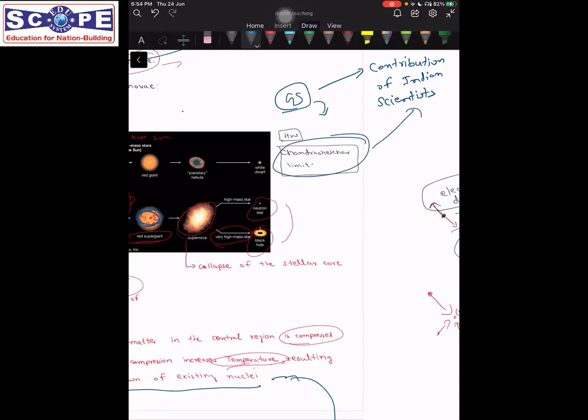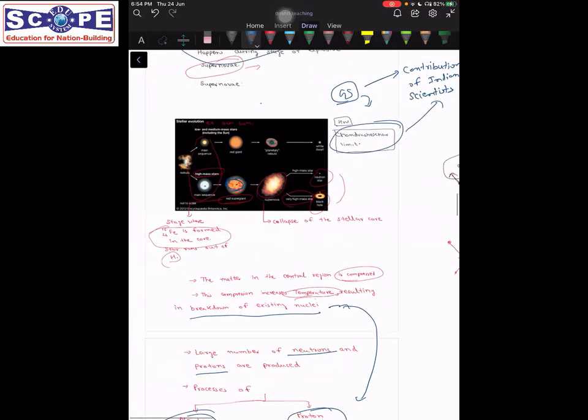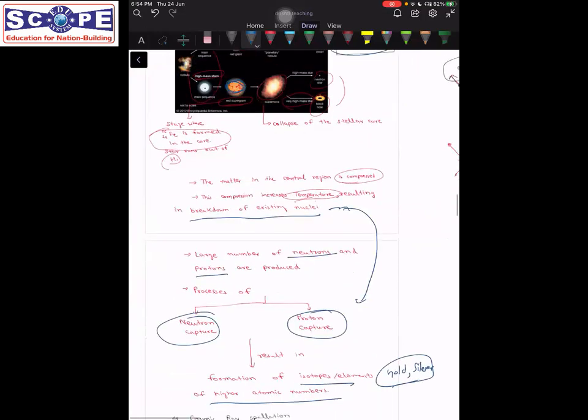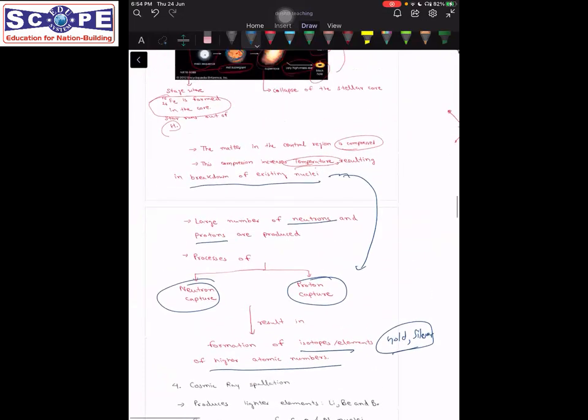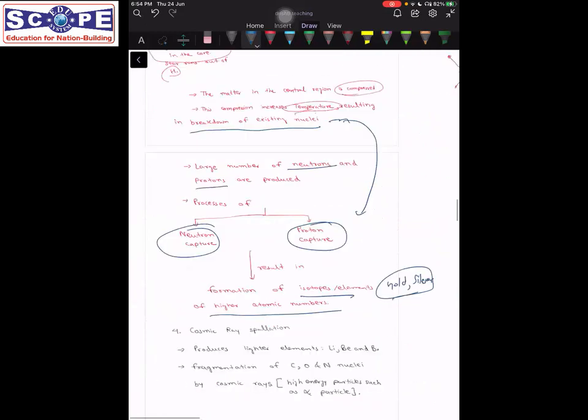There was an Indian scientist, and he found something related to astronomy. So what is this Chandrasekhar limit? Please read it out. It has something to do with stellar evolution and black holes. So I hope it will be interesting for you as well. So do read it. Here we are done with our third phase, that is supernova.